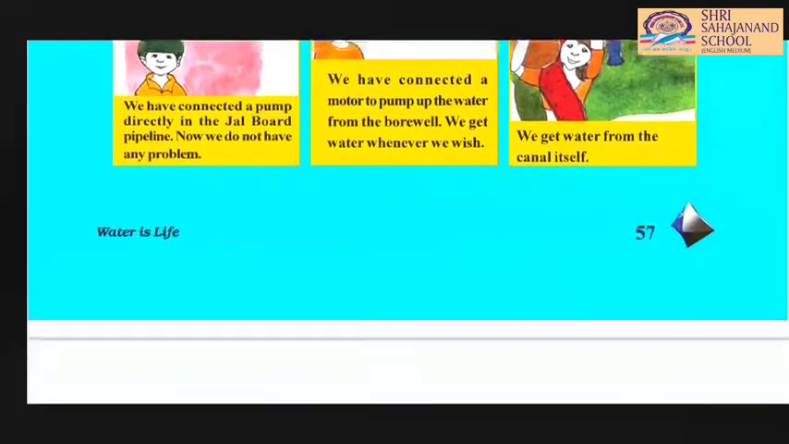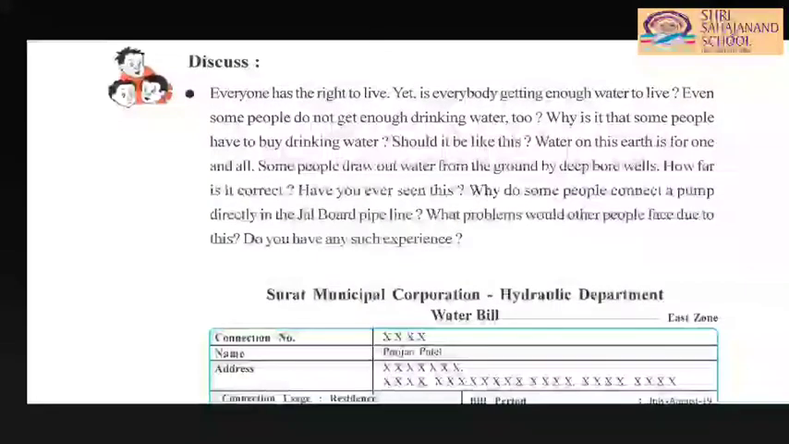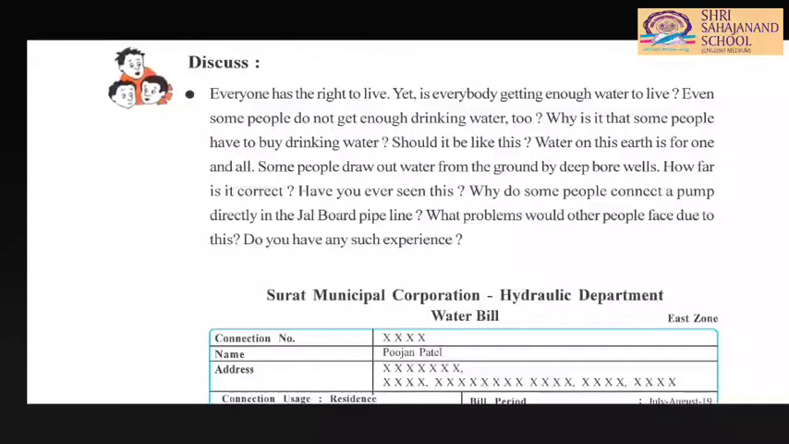Moving ahead, everyone has the right to live, yet is everybody getting enough water to live? No, not everyone is getting enough water. Even some people do not get enough drinking water. Oh my god, yes, that is true. Nowadays, due to shortage of water, there is not enough water to drink.